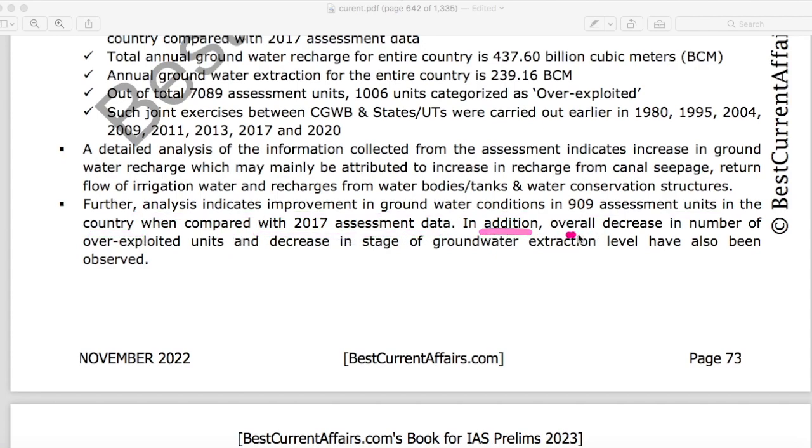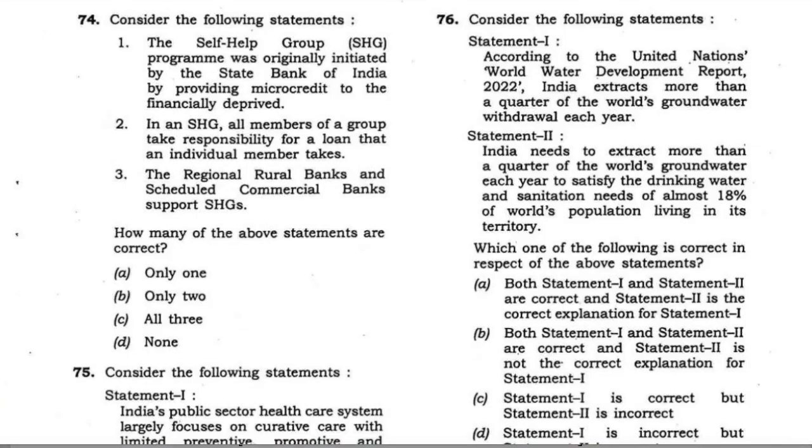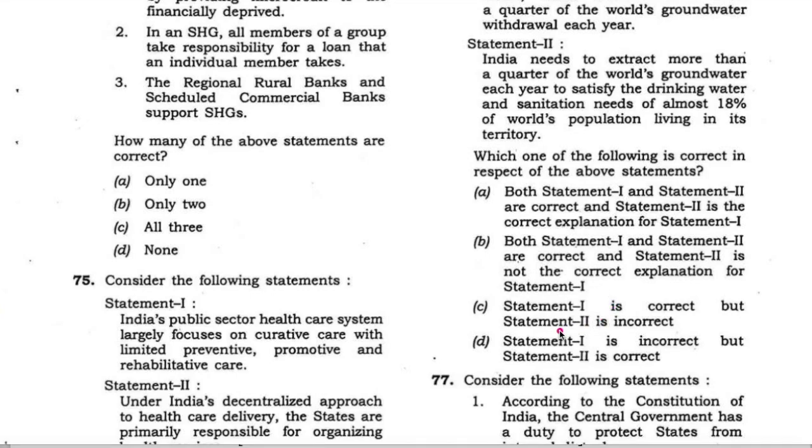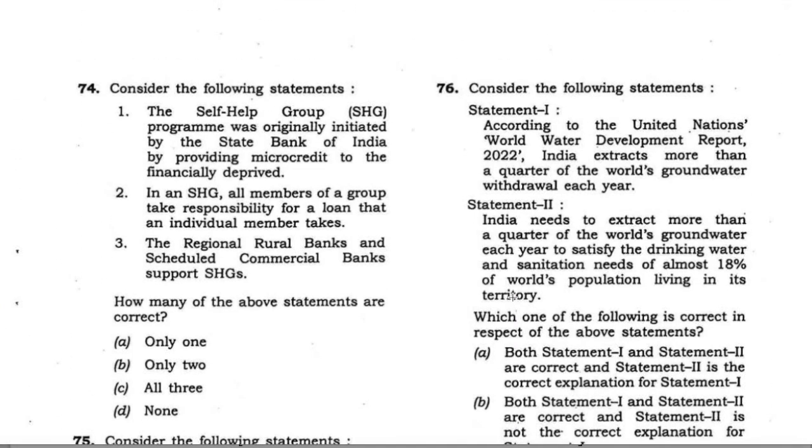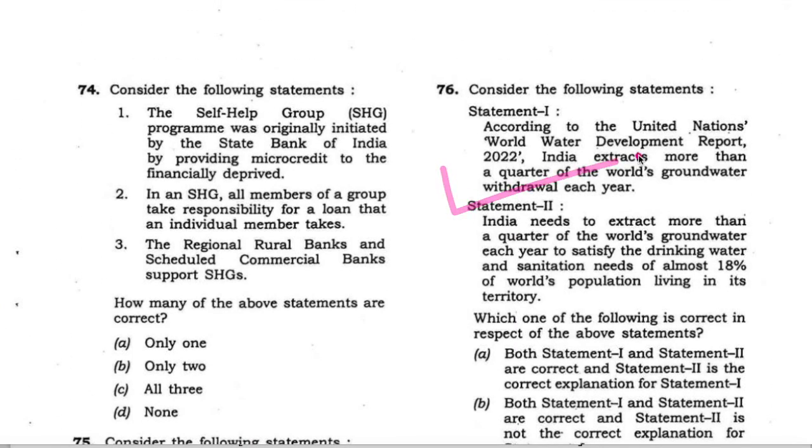In addition, an overall decrease in the number of overexploited units and decrease in the stage of groundwater extraction level is shown. Therefore, the claim that India needs to extract more water for its needs, this statement is wrong. Now only C contains that statement 2 is incorrect. Therefore, C is the answer and this question is solved.